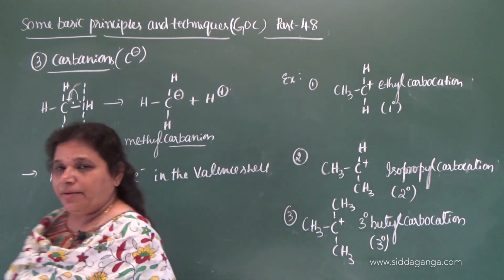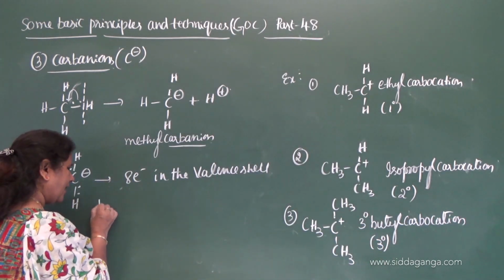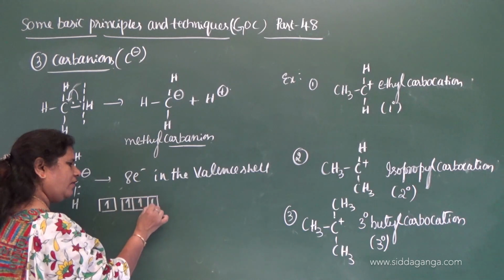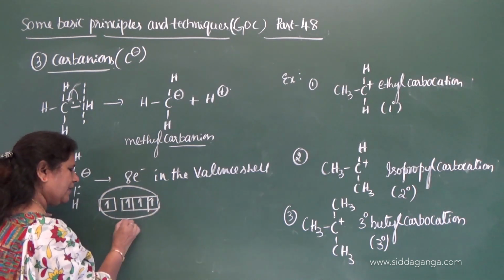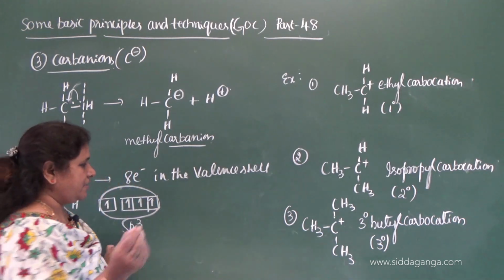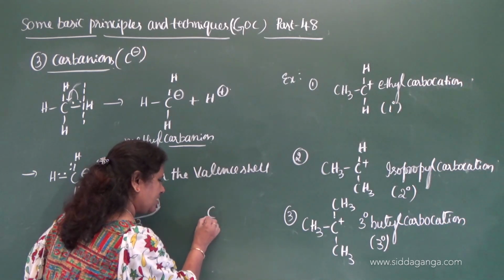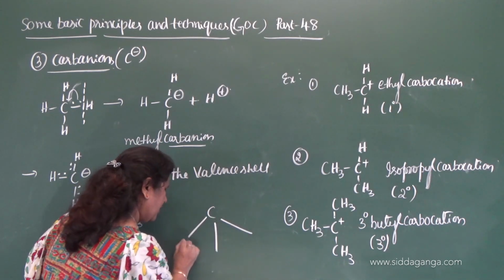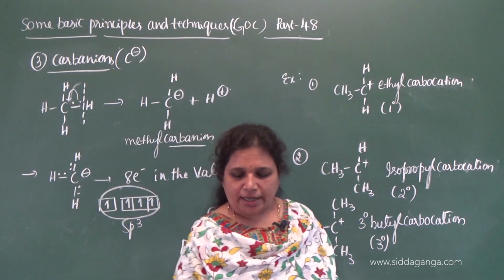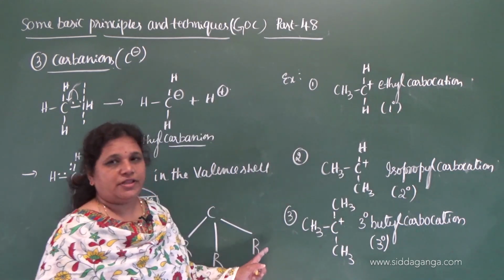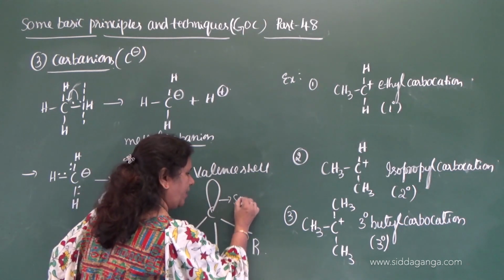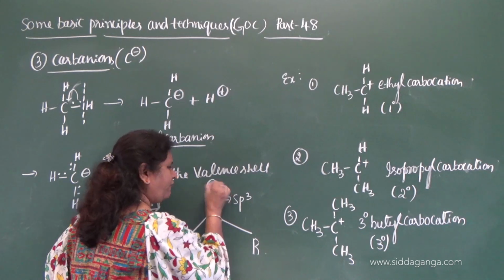Then what is the state of hybridization? Since it contains 1s2 and a single electron, here it undergoes sp3 hybridization. In this sp3 hybridization, it forms 3 sigma bonds with the alkyl groups, and one sp3 hybrid orbital containing a pair of electrons.